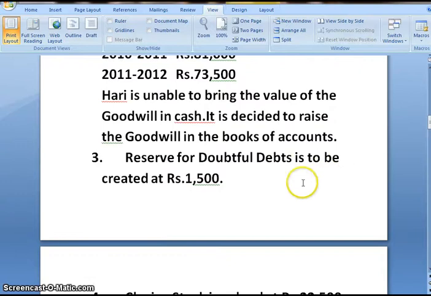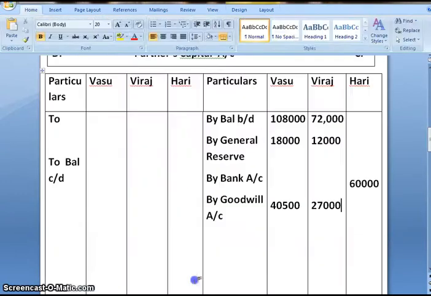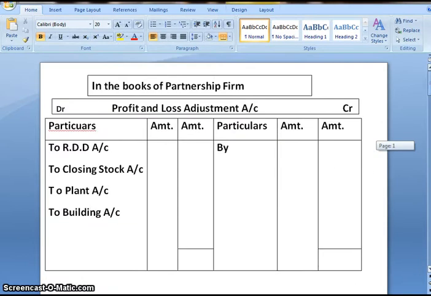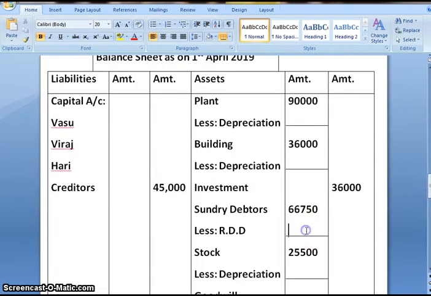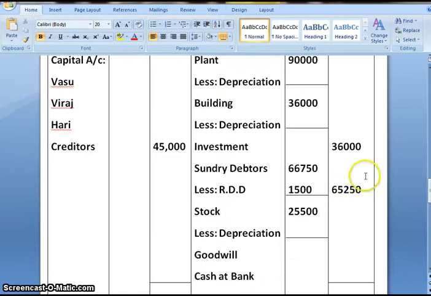Next, reserve for doubtful debts is to be created at rupees 1500. So doubtful debts increases the liability of the firm, and the journal entry would be profit and loss adjustment account debit to RDD account. Amount is 1500. Second effect, we will deduct this amount from debtors. So on deducting the amount, final answer is 65,250.